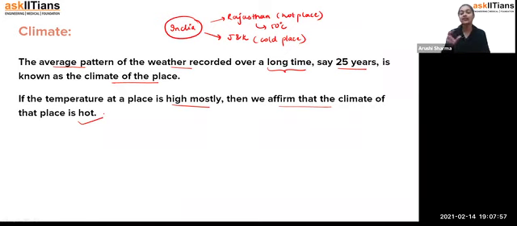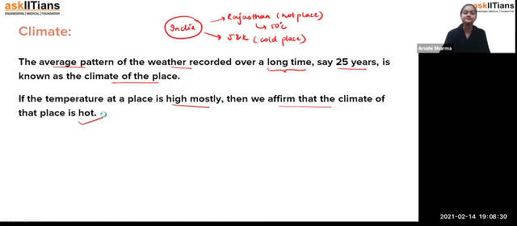And when the weather is recorded for a long period of time and we get some kind of overall picture, then we call it the climate of that place. Fine, students. So that's the difference between these two. If we talk about the elements on which we record the weather, they are temperature, sun, humidity, and, as we have seen, wind speed and rainfall. These are the elements of the weather. Some places have very high rainfall and some places have very little rainfall. All these factors play an important role in our daily life.